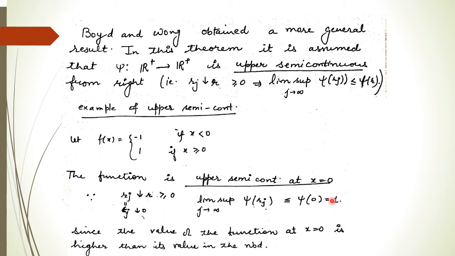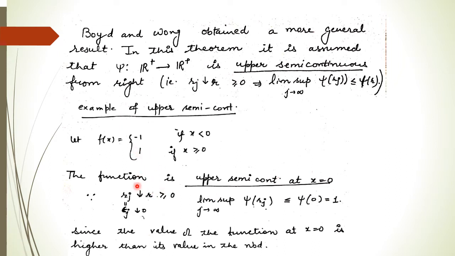So this function at 0 is 1, whenever you are moving from right side of r, all these values are again 1. So this is true, 1 is less than equal to 1. So the function is upper semi-continuous at the point x equal to 0.